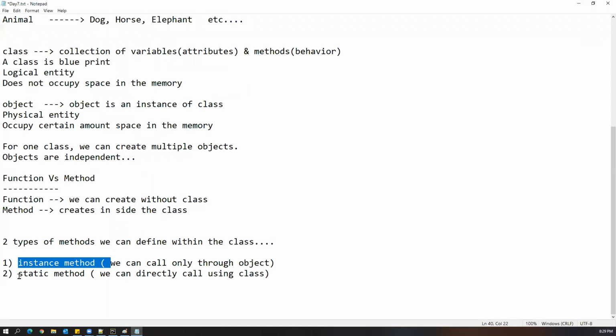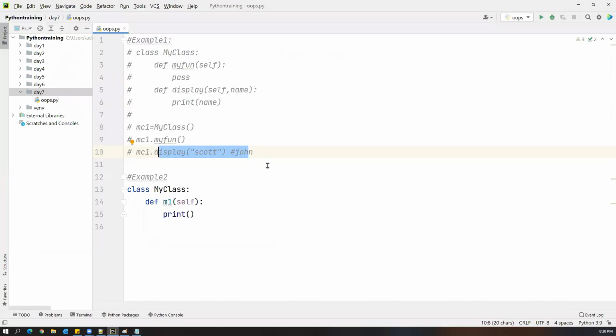The second type of method is a static method. And these methods we can directly call by using a class. So static methods we can directly call using the class name itself. So we no need to create any object for that. Okay, we no need to create an object for those methods. So how to create a static method, that I will show you. There are two kinds of methods we can create in the class. One is an instance method, the other one is a static method.